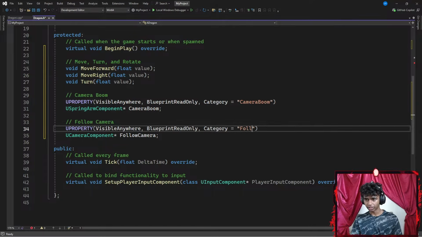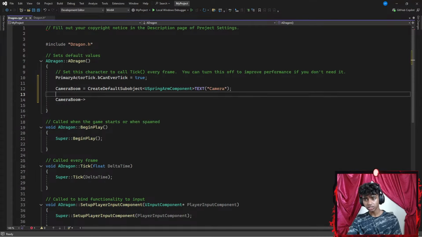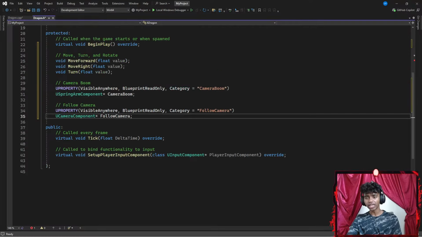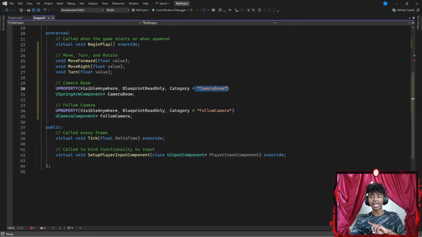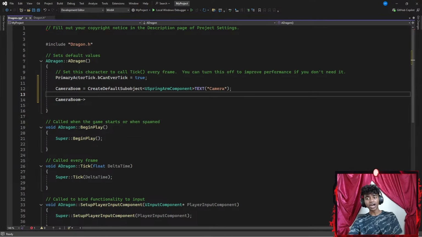Did this fix it? There we go. Guys, I keep forgetting this part. When I'm creating my properties, I have to have separate category names, but inside my header files, when I'm creating a default sub-object, it should have the same category names.